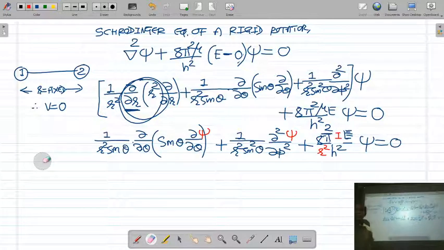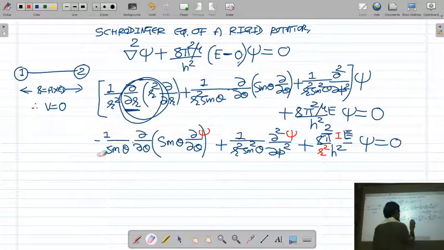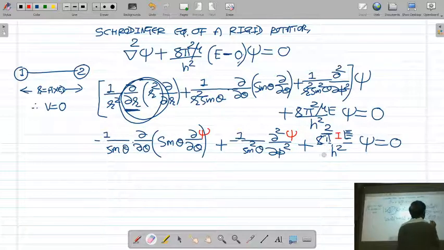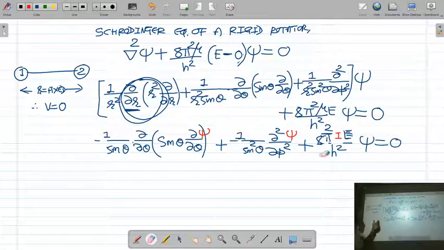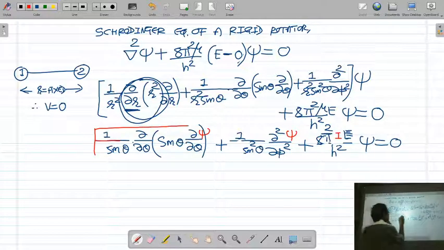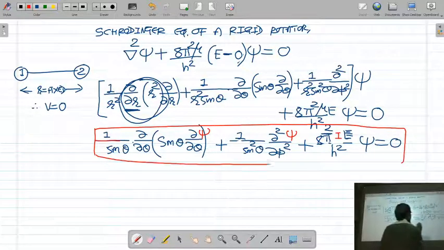Now, if you multiply this equation with r square, then r square upon r square will be cancelled. Here also r square upon r square will be cancelled. So this will be the equation. If you multiply with r square, your equation becomes 1 upon sin theta d by d theta, sin theta d psi by d theta, plus 1 upon sin square theta d square psi upon d phi square, plus 8 pi square I E upon h square psi is equal to 0. Okay, so this is the Schrodinger equation of a rigid rotator which we can apply for a molecule.